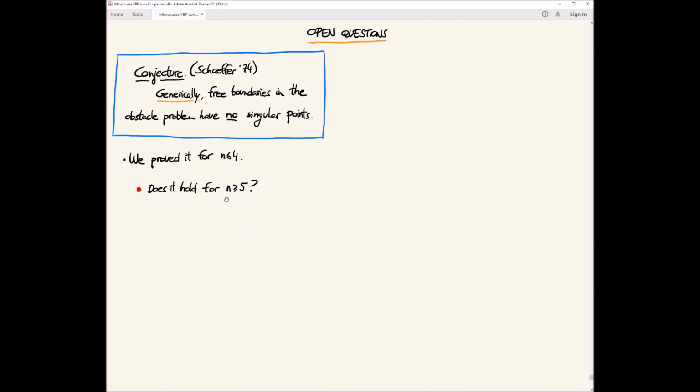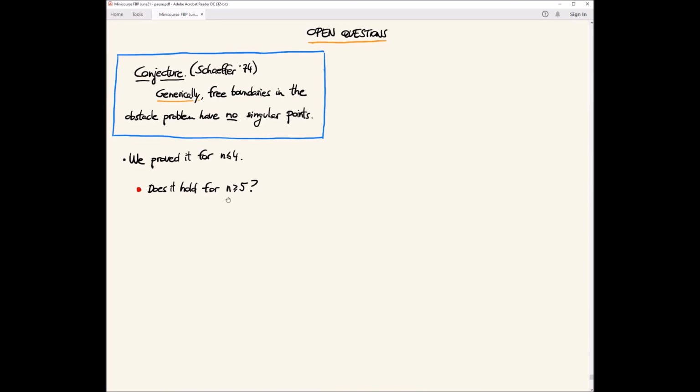And if we are to prove something in dimensions 5 or higher, I believe this should be a completely different argument. Maybe one has even to choose some specific perturbations, and then the term generic should be understood in a bit less general way, because in our theorem, it is really general in the sense that you take any family of solutions, and then you get the regularity for almost every parameter.